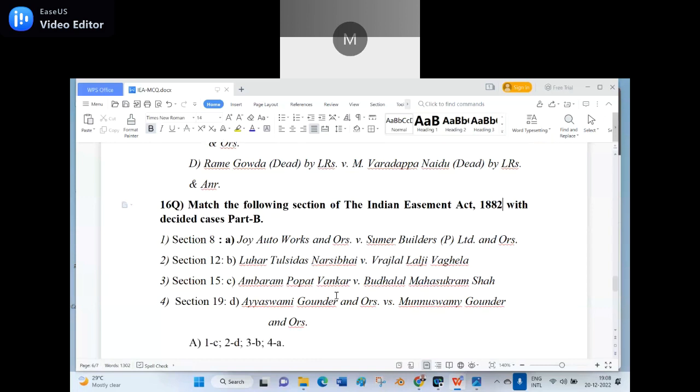Okay, now let us come to the point. Part A is the sections, part B is the case laws.